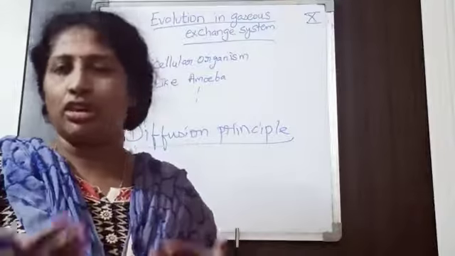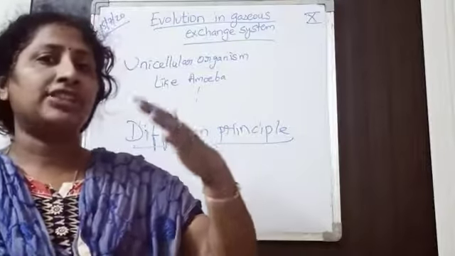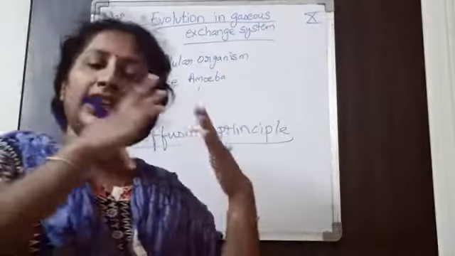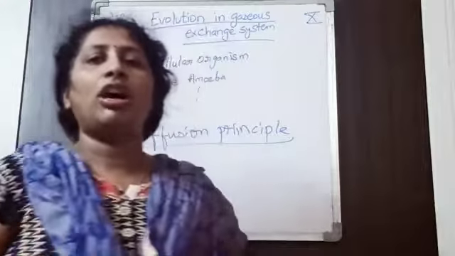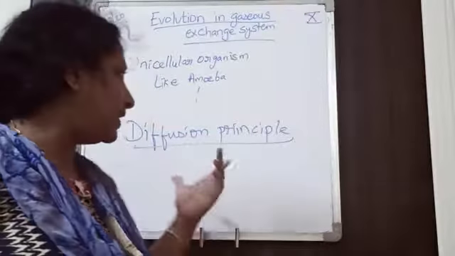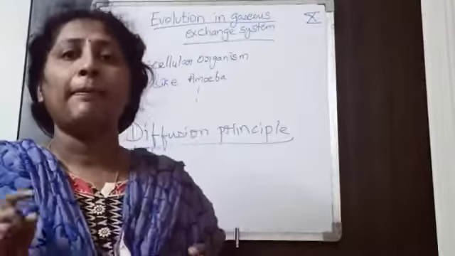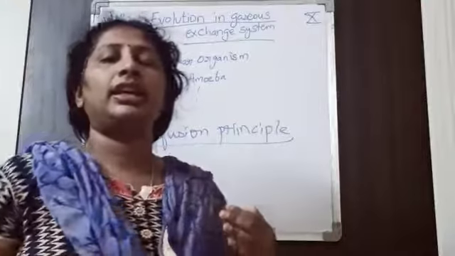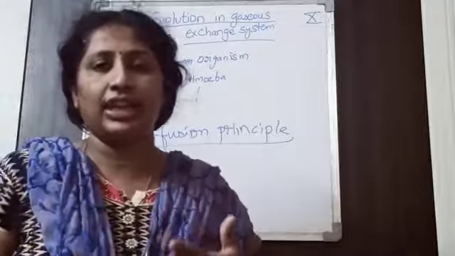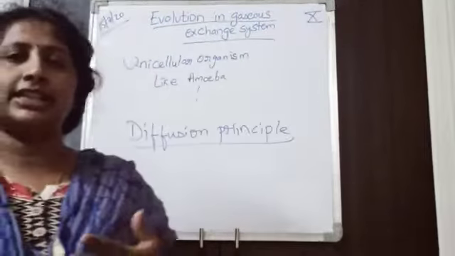So diffusion, all of you know, is the movement of gases from high concentration to low concentration. Whether it may be the amoeba or a human, the gases exchange takes place mainly through the diffusion principle. But the respiratory organs are different.